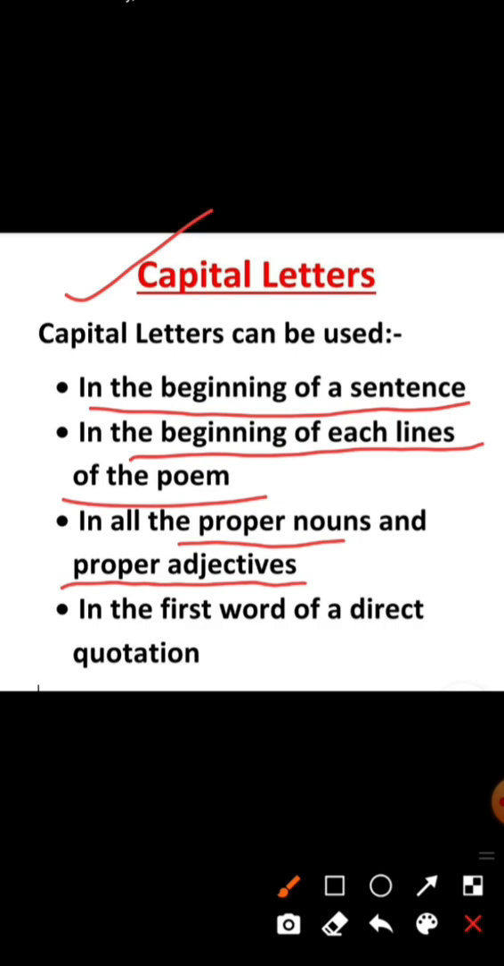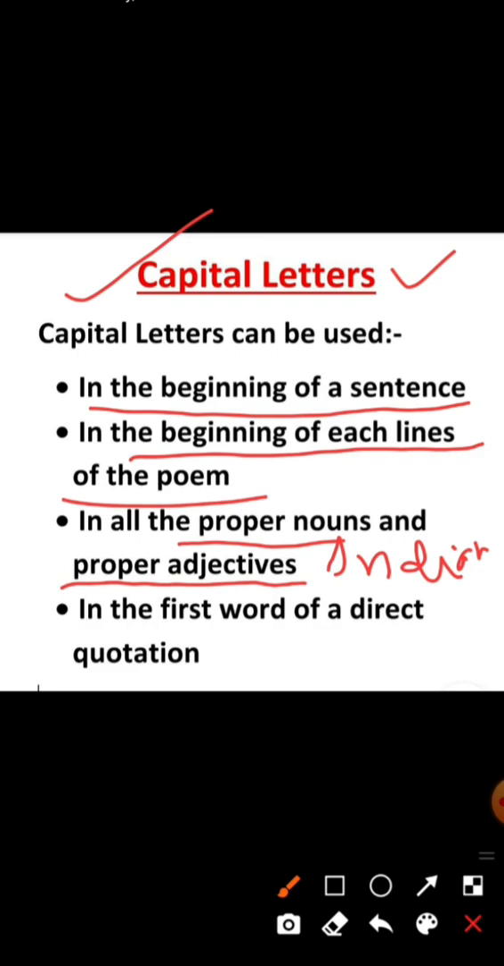And what is proper adjective? That is made from the proper nouns. You can see India is proper noun, but Indian is proper adjective. Okay, so for the proper noun and for proper adjective, we use capital letter. Okay, so you have to keep in your mind all these points where we use capital letter.